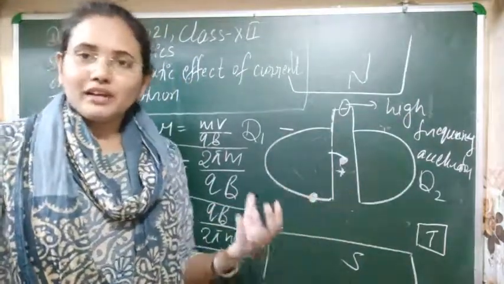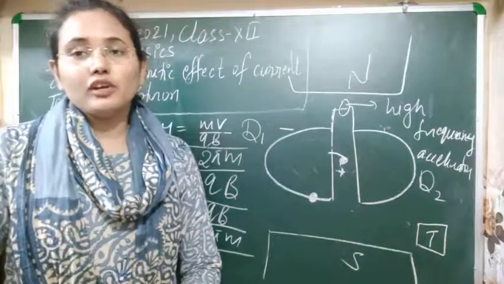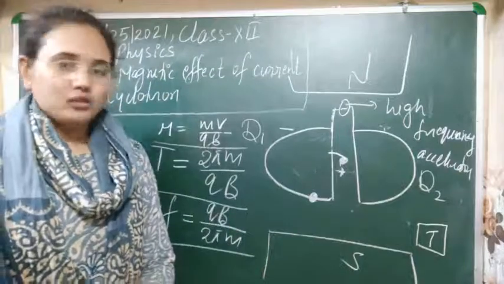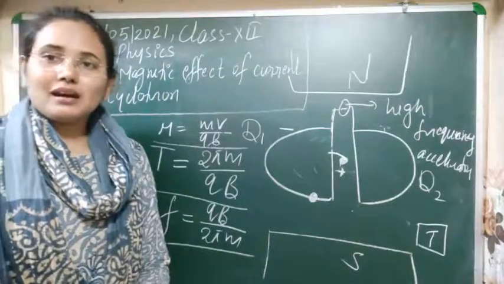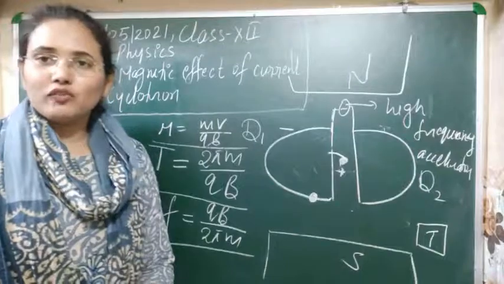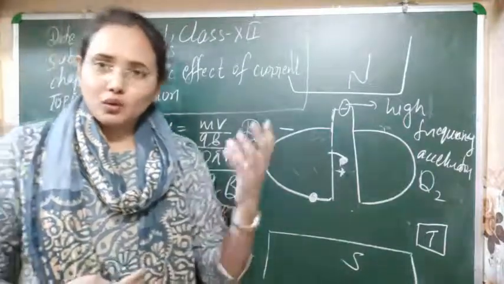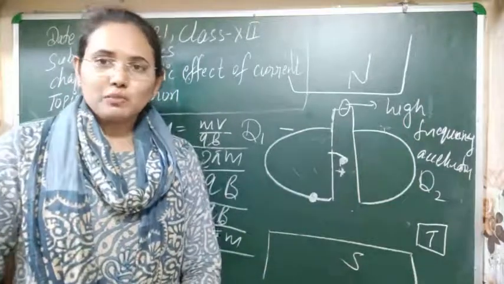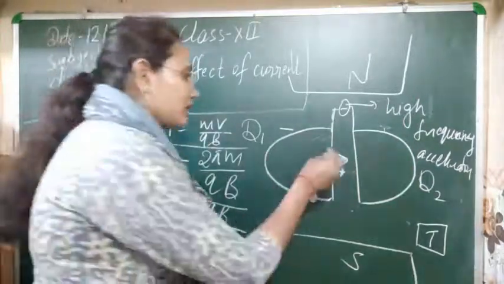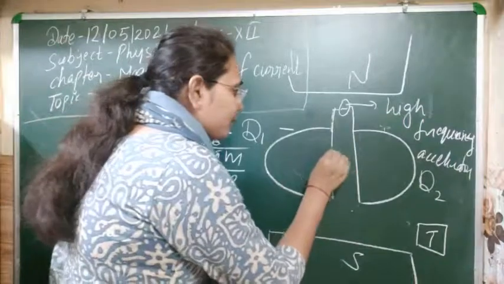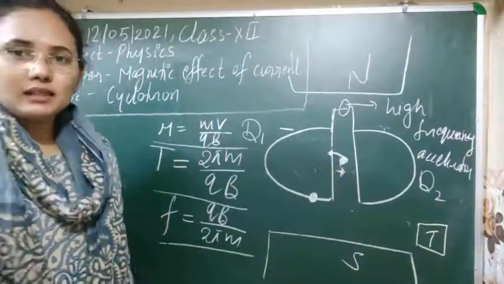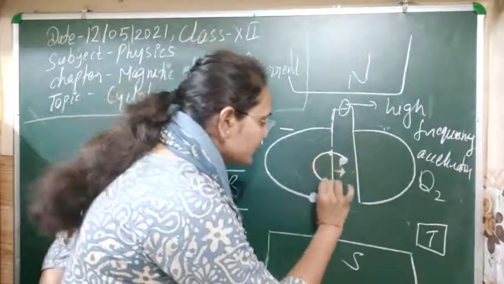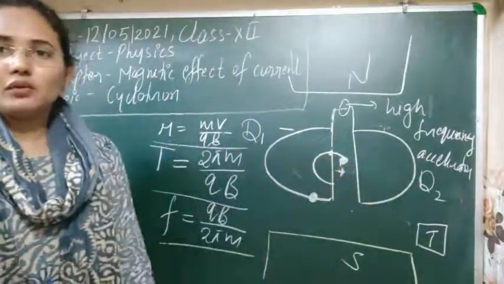Any particle moving on a circular path is facing a constant or uniform force, so it doesn't have to do any work, because whenever a particle moves on a closed path, the work done is zero. So whenever the particle enters here, it doesn't need energy. Without any energy, it can just move on these D's on the circular path.